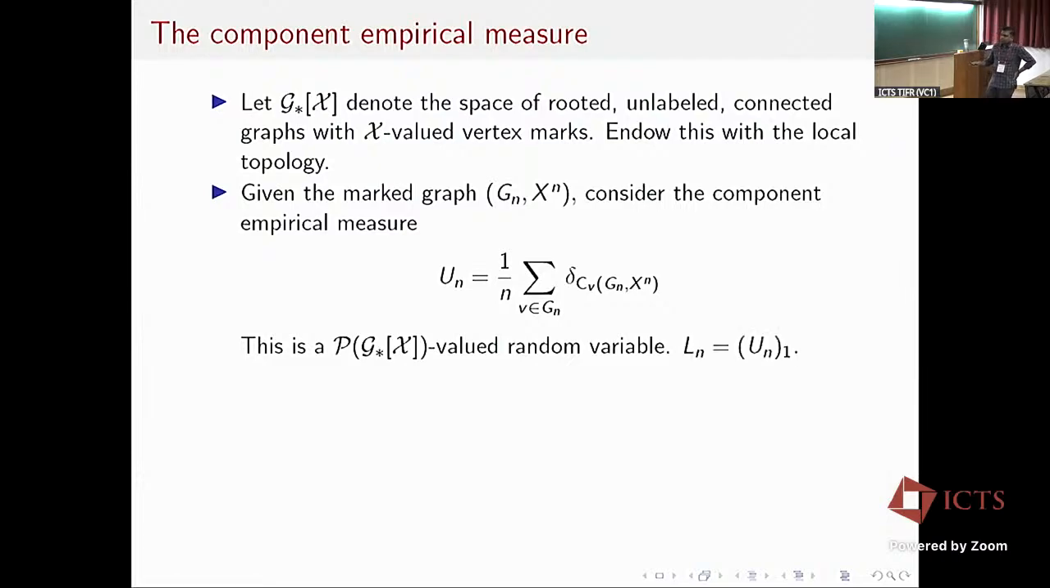Note that if I just look at the first marginal of my un, that means from the root I go one step below, that gives me the neighborhood empirical distribution ln.